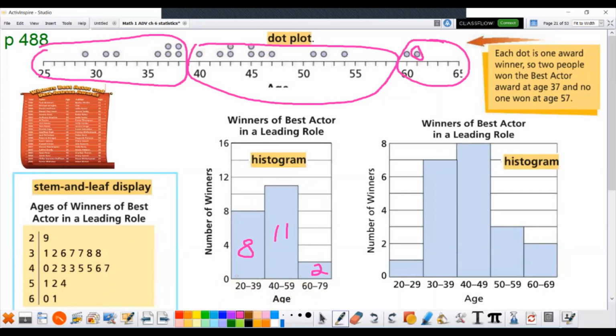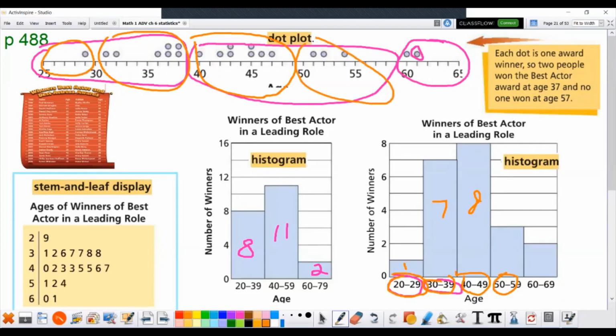But what if we took this same data and, instead of doing 20 to 39, we broke it up into every 10 years: 20 to 29, 30 to 39, and counted just these numbers? For 20 to 29, that's only one person. For 30 to 39, that's this group right here, and you might say, hey, that's 7 people. 40 to 49, we break them up into little groups, there's 8. 50 to 59, there's 3. And lastly, the last one, there's 2.